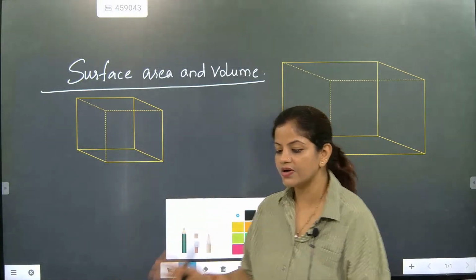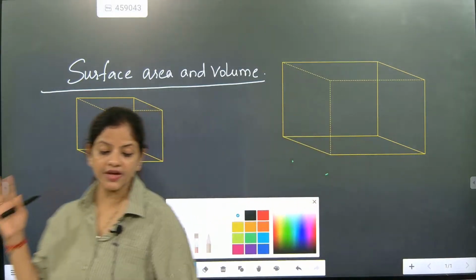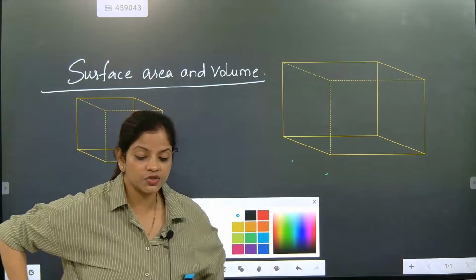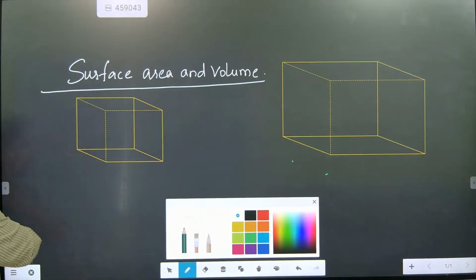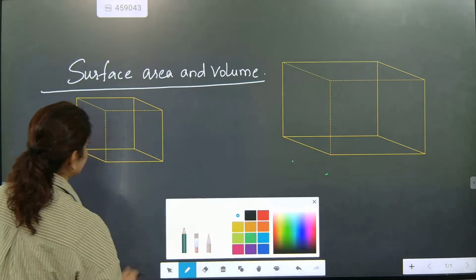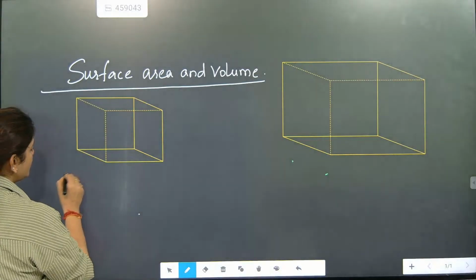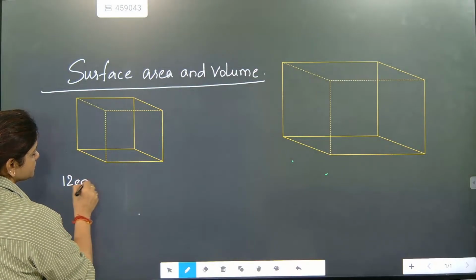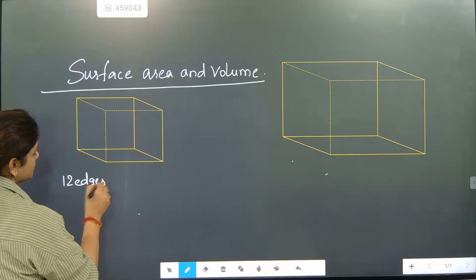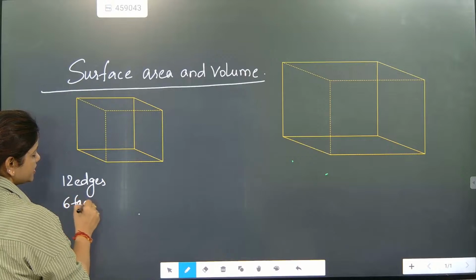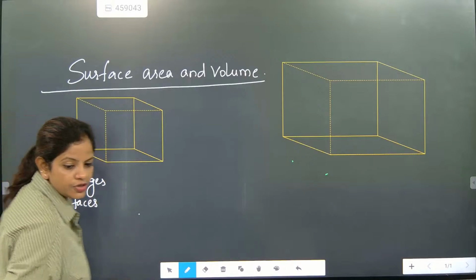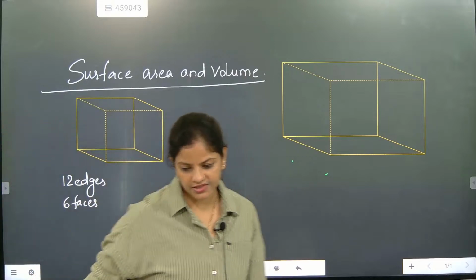If somebody asks what answer you are going to say, 12 edges and 6 faces. So now let's check this one out. 12 edges and 6 faces. Understood? 12 edges and 6 faces it will have.